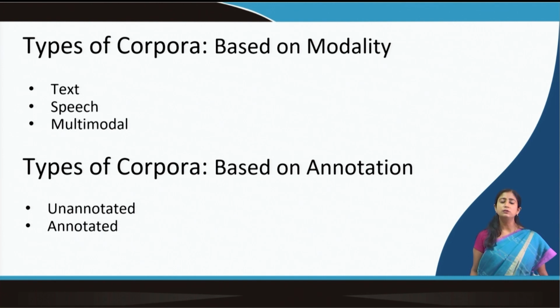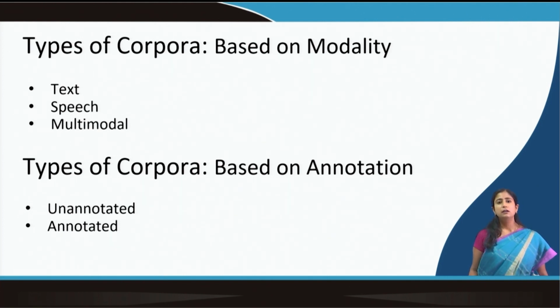So, text corpora has only text in it. There can be different types of text. As I mentioned, there can be domain-wise text, with different domains like education, science and technology, healthcare. Depending on the domain, there can be lots of text collected from, say, newspapers, books, journals, but all of these are in text format. There can be speech corpora, which are based on speech, the oral use of language, and then there can be both together, where we have the same sentence in text and also in speech.